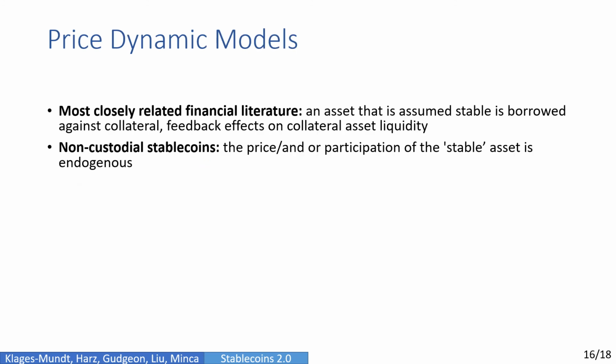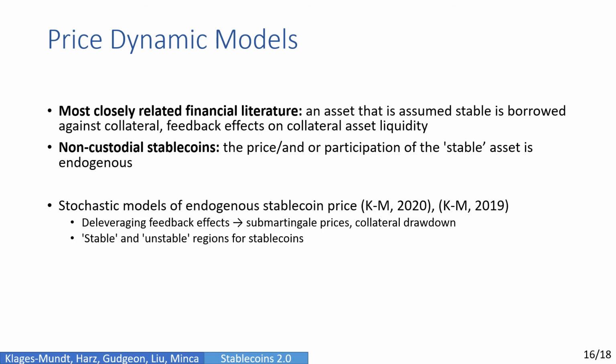Well, so far we've talked a lot about participation incentives, but to address the second question of economic stability, we need models of dynamic prices. In the most closely related financial literature, an asset that is assumed stable is borrowed against collateral, with feedback effects on the liquidity of the collateral asset. With non-custodial stablecoins, the price and/or participation of the stable asset is itself endogenous. We have some stochastic models of endogenous stablecoin prices.